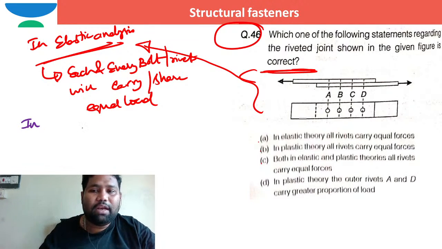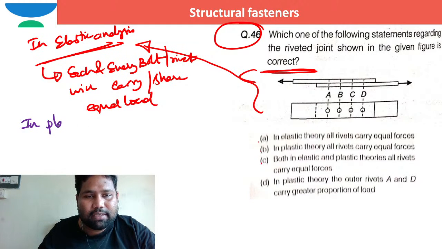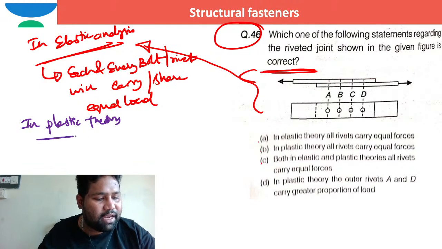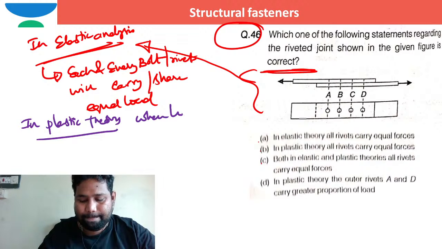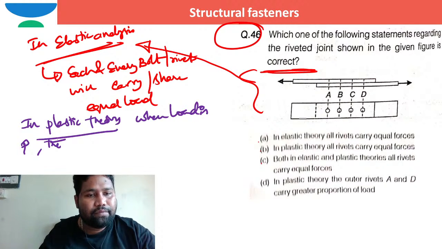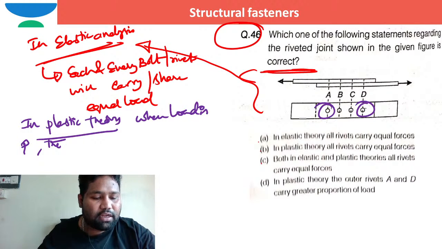In plastic theory, when load is increased, the more highly stressed rivets start yielding earlier.